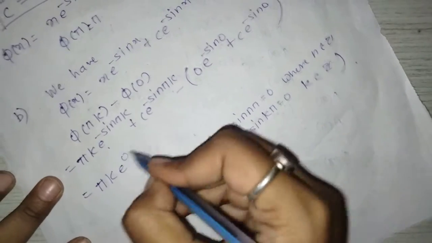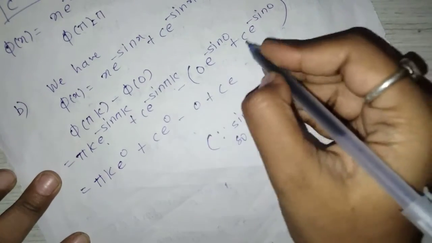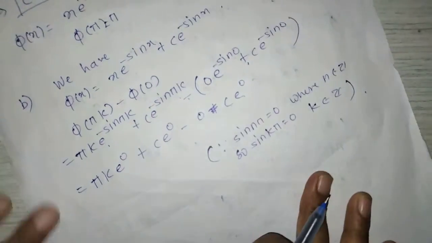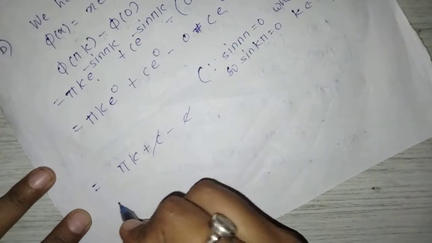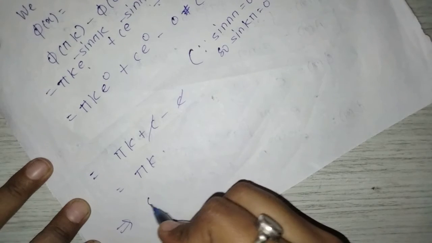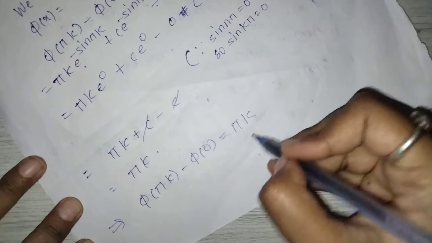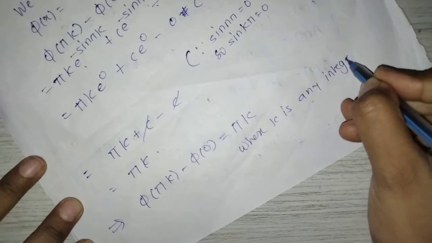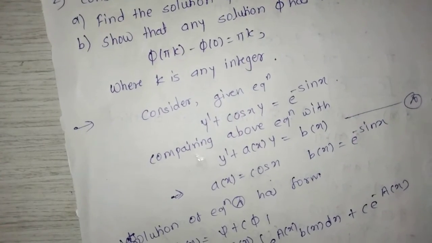So e raised to 0 plus c into e raised to 0, minus 0 into something, 0 plus c into e raised to 0, sin 0 is 0. So pi k plus c minus c gets cancelled, we get pi k, which implies phi of pi k minus phi of 0 is equal to pi k, where k is any integer. So this is the solution we got. Now the next example.